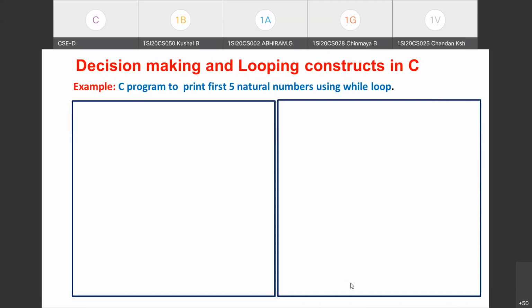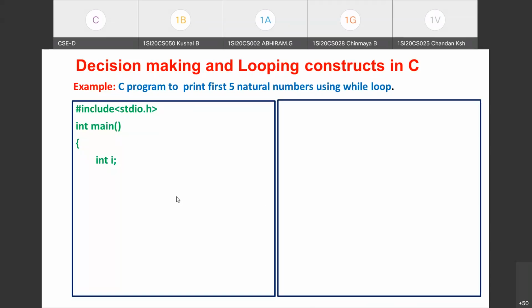It is a C program I have considered to print the first 5 natural numbers using while loop. Okay. So we need to include the header file stdio.h. Then this is the main function header we have written, int main. And as a loop control variable, I have taken the variable I. I have declared an integer variable I, where I is called a loop control variable. Whenever we are dealing with any loops, usually we take the loop control variables as I, J, etc.